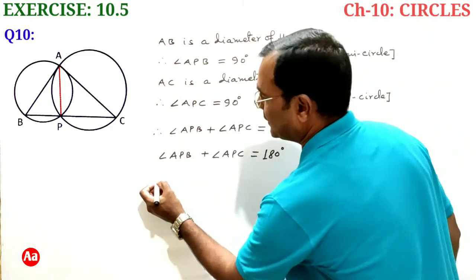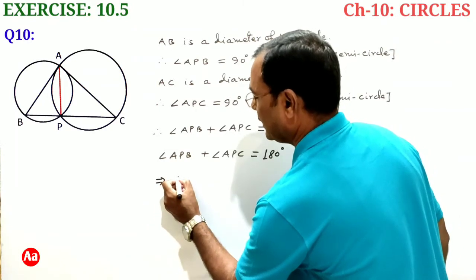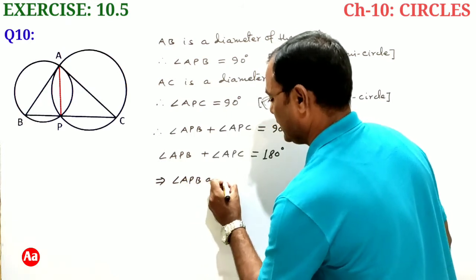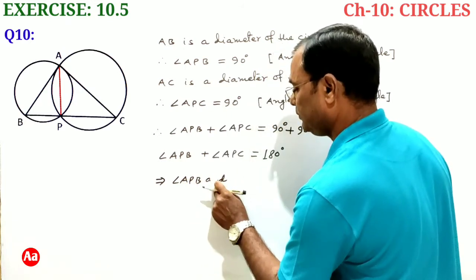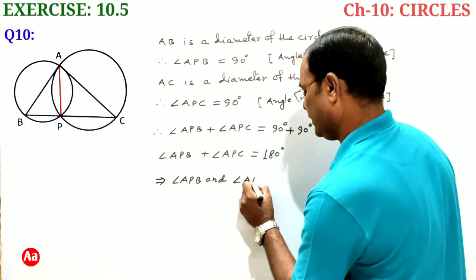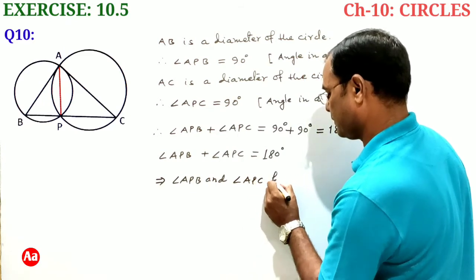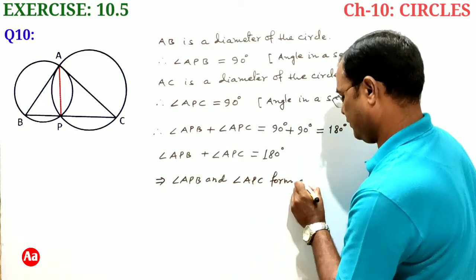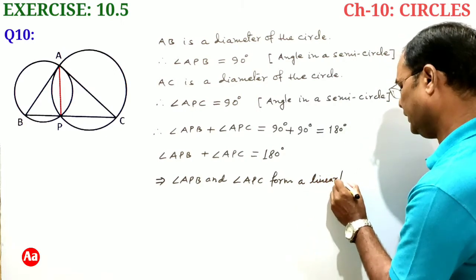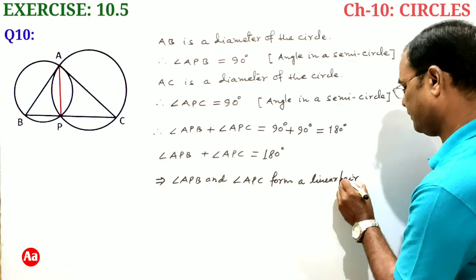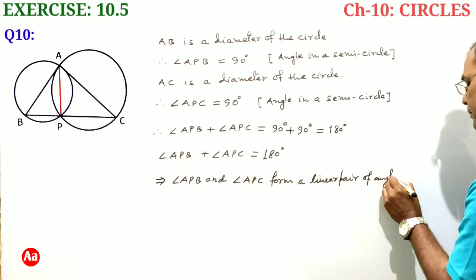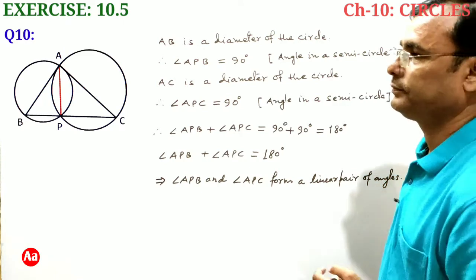So this implies that angle APB and angle APC form a linear pair of angles.